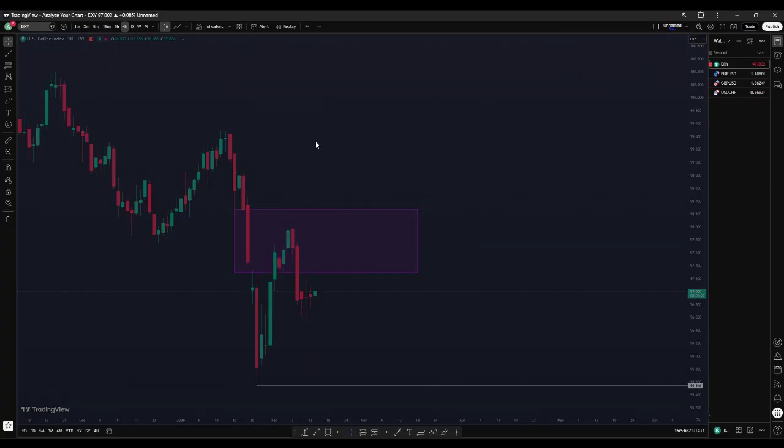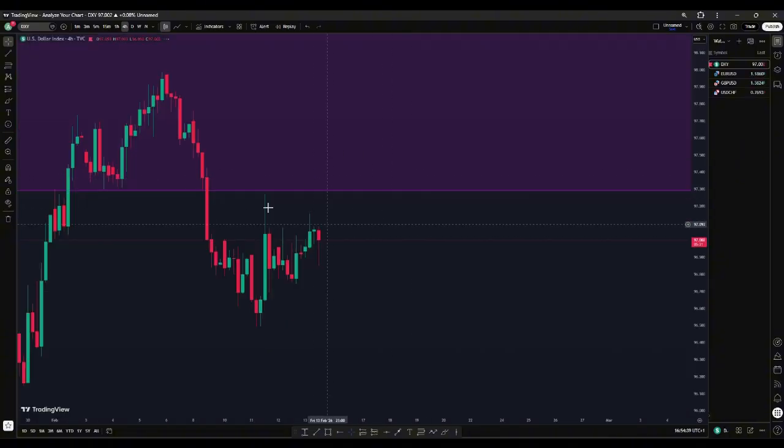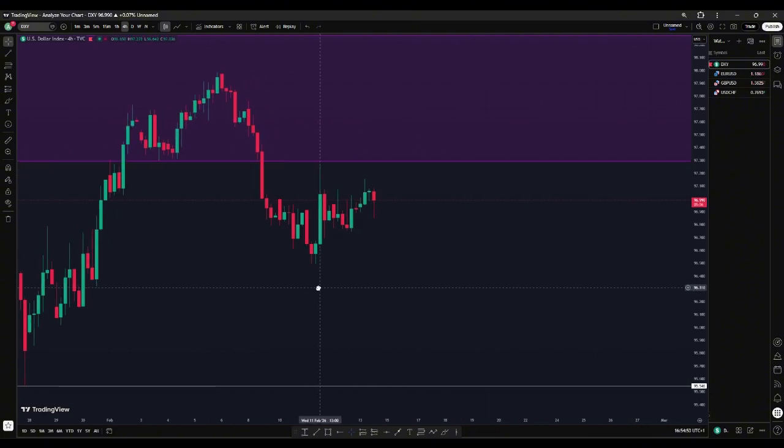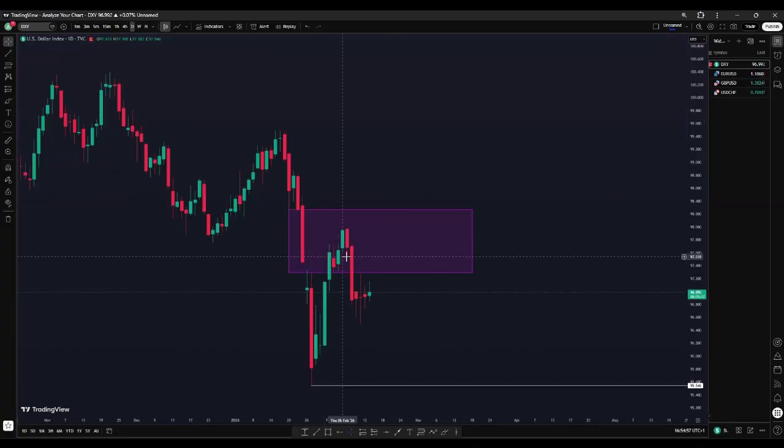So if you go down to the 4-hour time frame to look at a more detailed analysis of this, you can see how we hit the fair value gap on the 4-hour. Then we shifted structure here. Then we broke structure here. So we started pushing lower and lower. So once again, we might have a little bit of retracement to this fair value gap here. There's another fair value gap here before we see price go lower once more. So I think that's what price is doing right now.